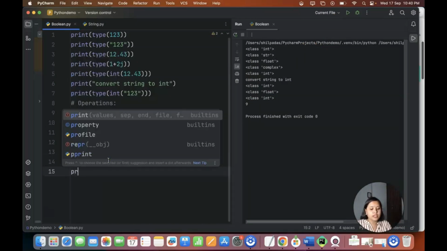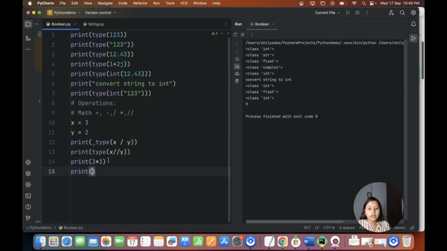Now, if I have to do the same thing with x and y, I'll do x to the power of y, right? For to the power of, you have to use 2 stars. So that will give me x to the power of y, which is 3 into 3, which is 9. If I have to do 3 multiplied by 3 only, I'll do x into y. So this will give me 6, right?